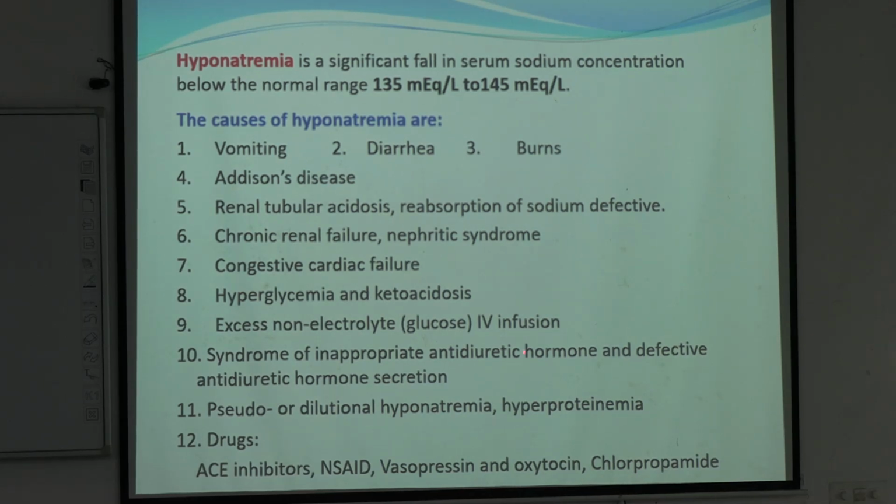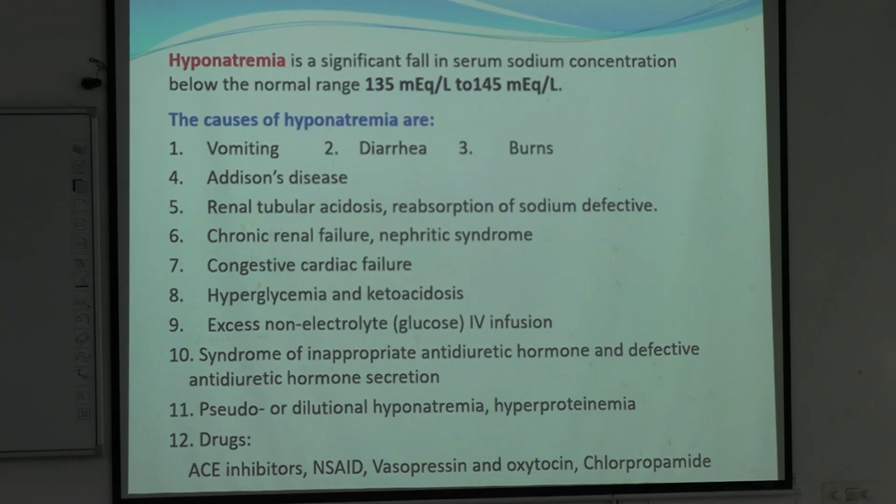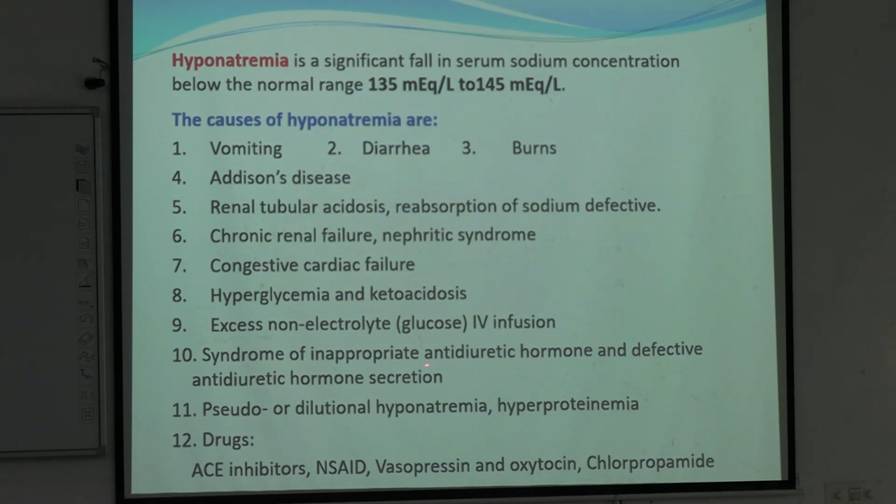Excess glucose IV infusion, okay, non-electrolyte, only glucose infusion. There is another condition known as syndrome of inappropriate antidiuretic hormone secretion, that is also known as SIAD. It comes as a short note. Okay, and drugs like ACE inhibitors, NSAIDs, vasopressin and oxytocin, and chlorpropamide. Clear? So these are the causes of hyponatremia.